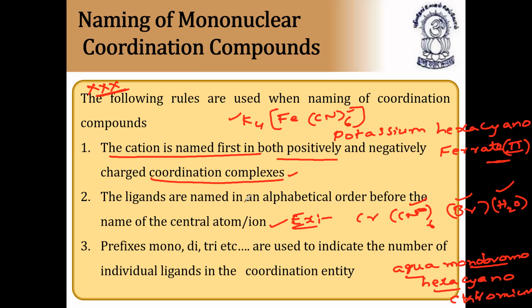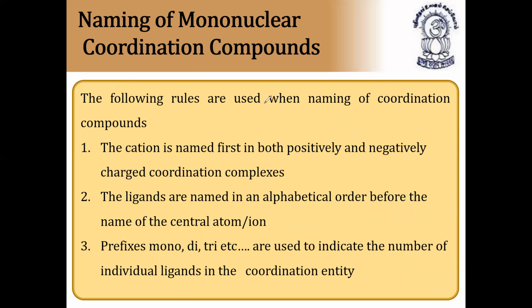The ligands are named always in alphabetical order before the name of the central atom or ion. Prefixes mono, di, tri, etc. are used to indicate the number of individual ligands. As I told you, monoaqua, monobromo, hexacyano. This is why we kept it as hexa, because it is 6. The prefixes mono, di, tri, etc. are used to indicate the number of individual ligands in the coordination entity. That's why this is very, very important. So please note down. Next continuation.